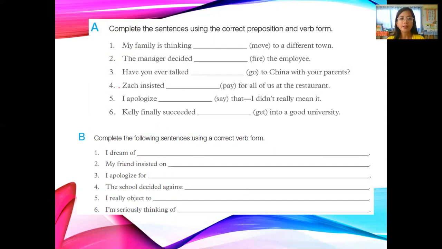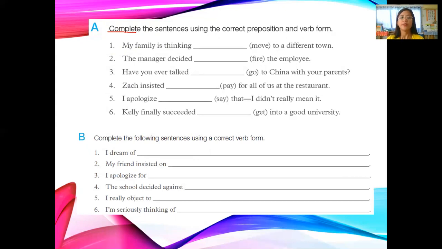For letter A, the directions say complete the sentences using the correct preposition and verb form. Number one, my family is thinking blank move to a different town.